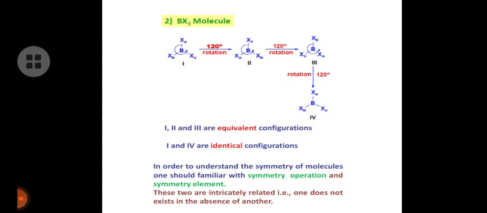Let us take another example, a BX3 type of molecule. In this BX3 type of molecule, every 120 degrees rotation anti-clockwise will give a different geometry. So here there are structures 1, 2, 3, 4. 1, 2, 3 are equivalent configurations, and 1, 4 are identical configurations. In order to understand the symmetry of molecules, one should be familiar with symmetry operations and symmetry elements. These two are intricately related, that is, one does not exist in the absence of the other.